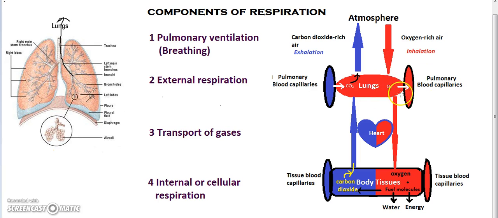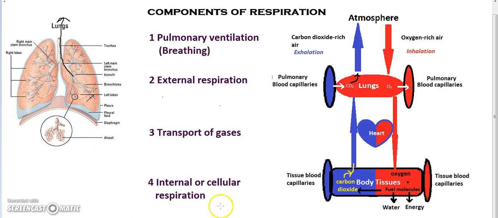And once oxygen is picked up by the blood in the capillaries, it is transported via the heart to the different parts of the body, and oxygen is given off to the body tissues. So the third component is the transport of oxygen and carbon dioxide by the blood through the heart. The function of transporting these gases is carried out not by the respiratory system but by the cardiovascular system, that is by the heart, the blood vessels and the blood.